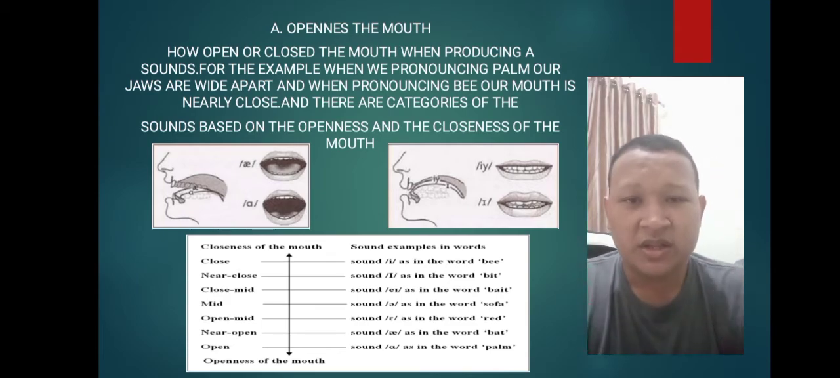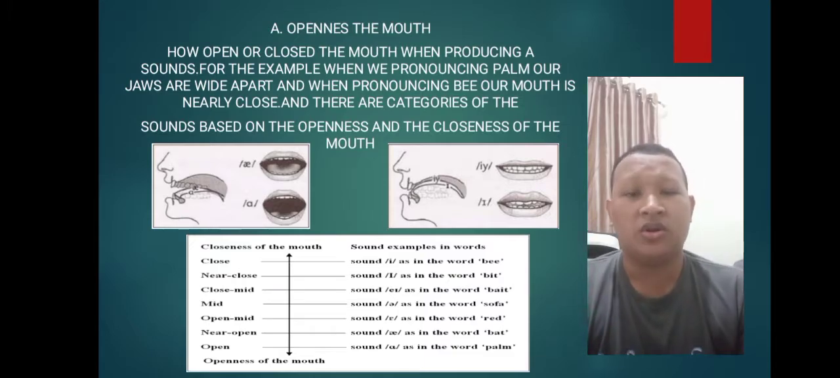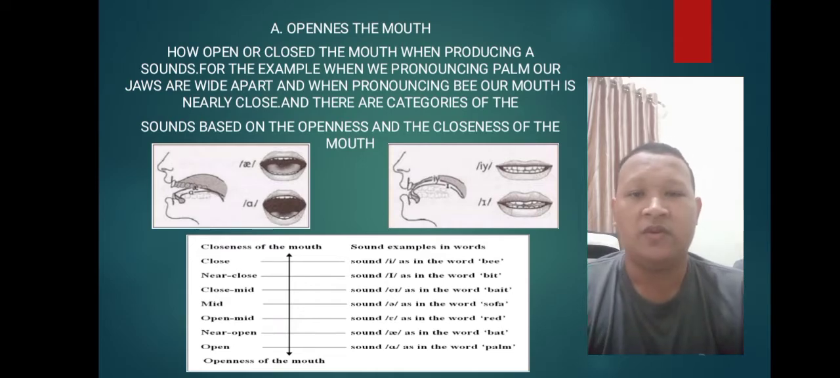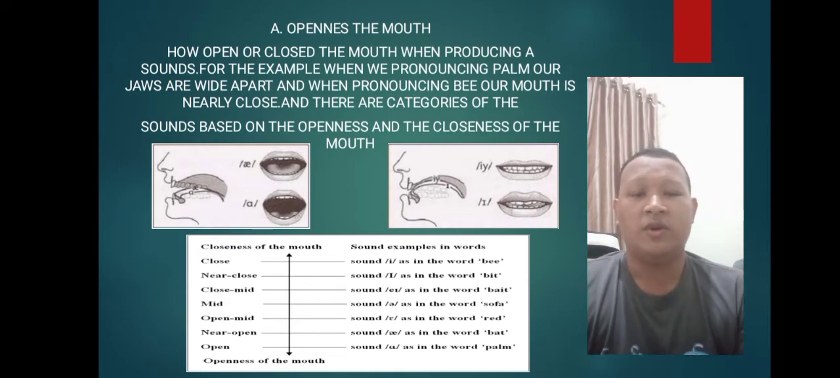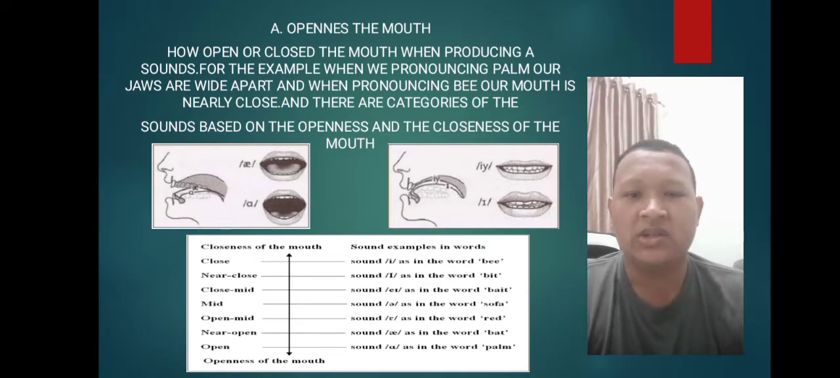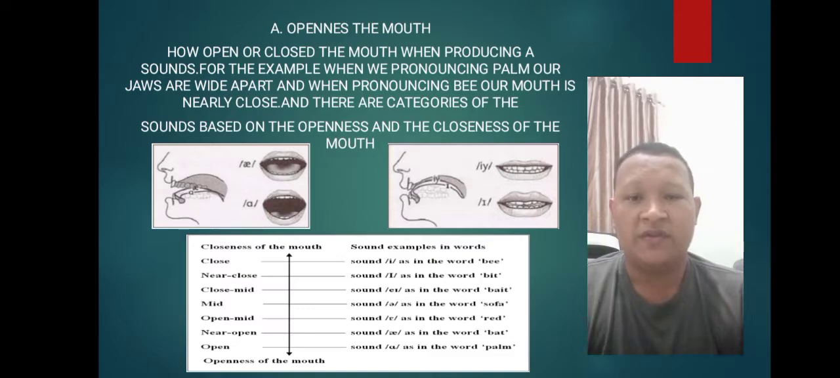The first parameter is openness of the mouth. Openness of the mouth is how open or close the mouth is when producing a sound. For example, when we pronounce palm, our jaws are wide apart, and when pronouncing B, our mouth is nearly closed. And there are categories of the sounds based on the openness and the closeness of the mouth, as you can see in the chart beside me.